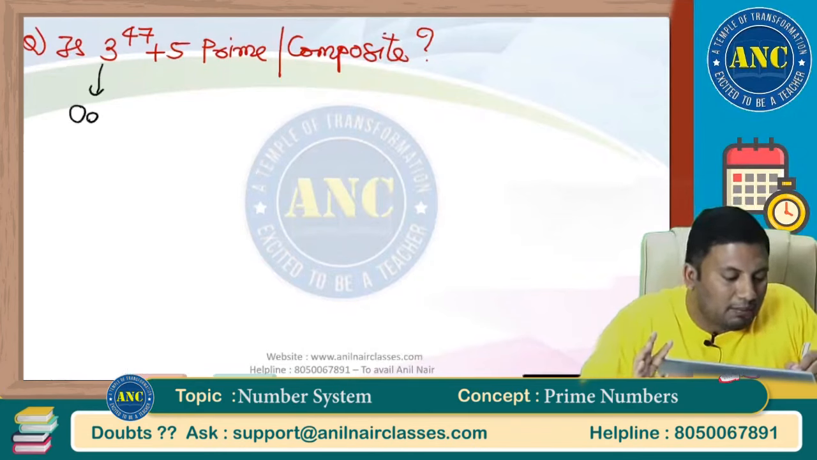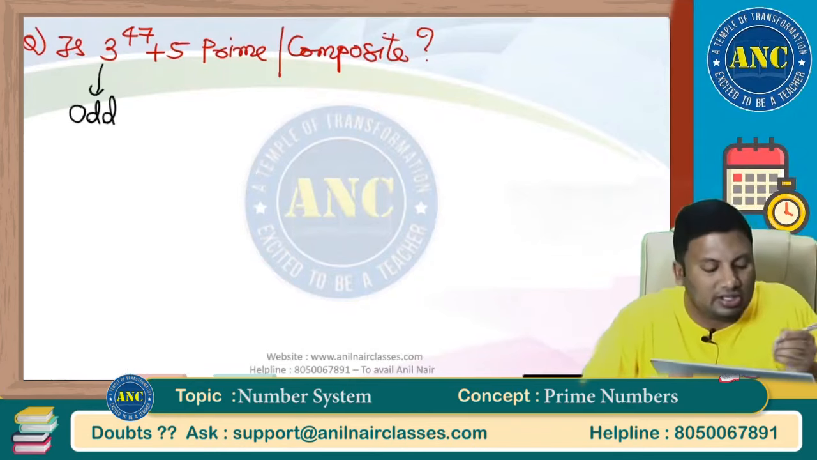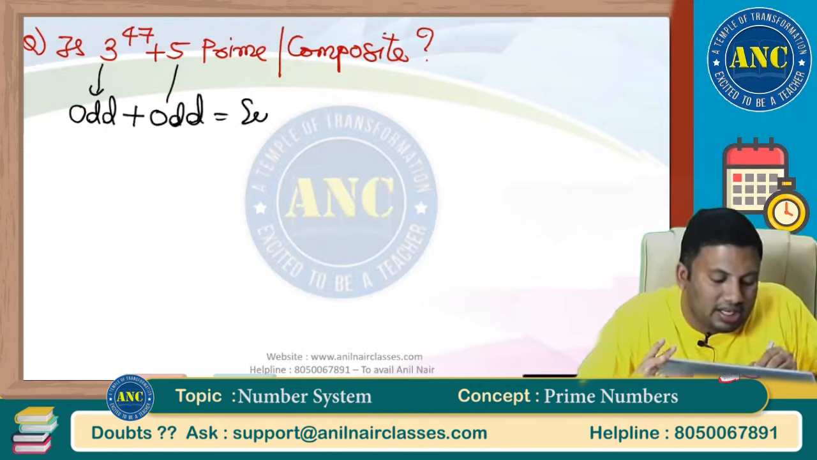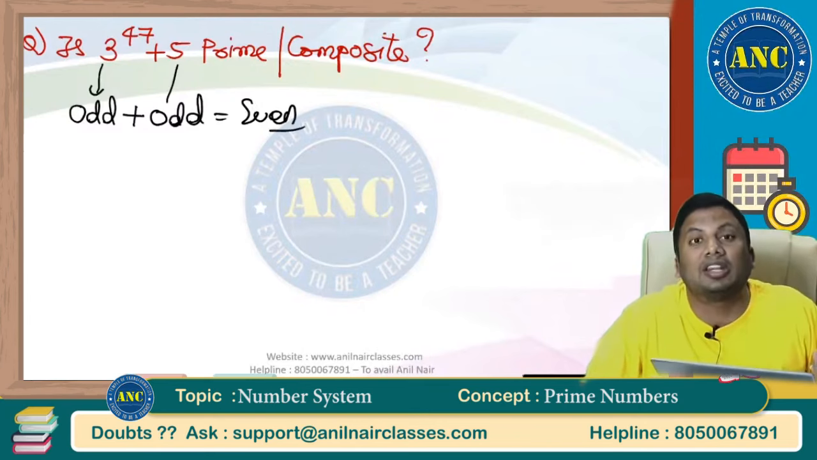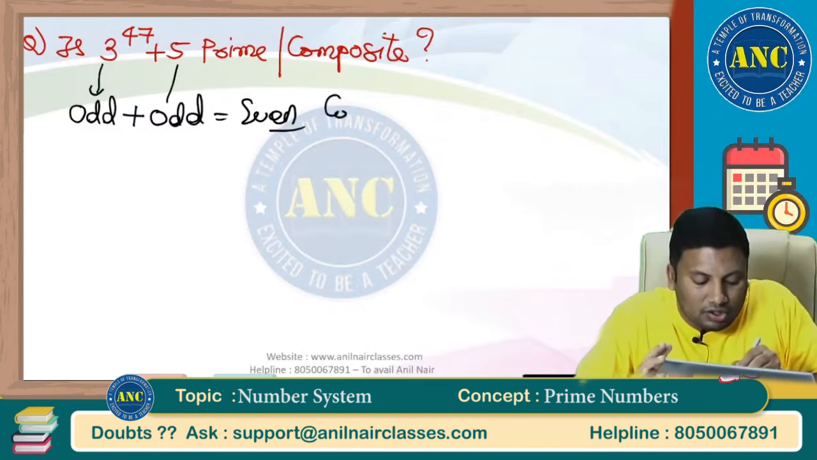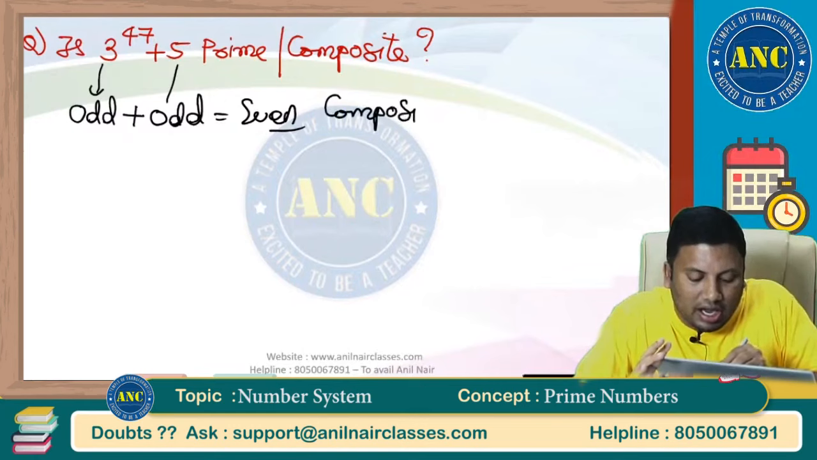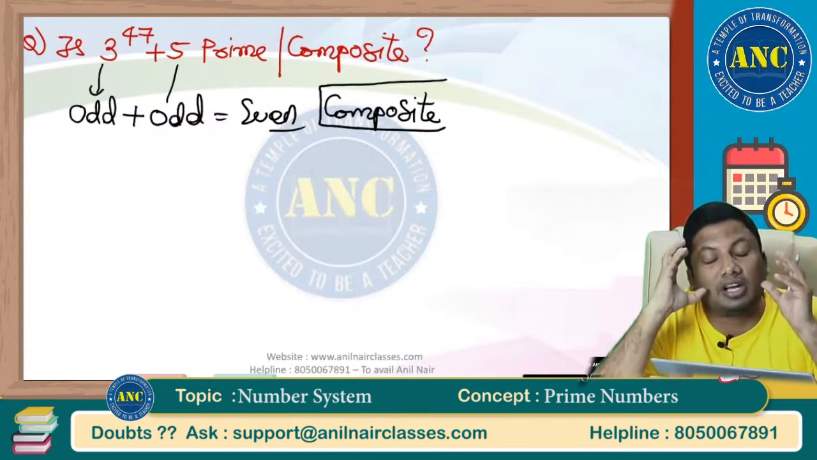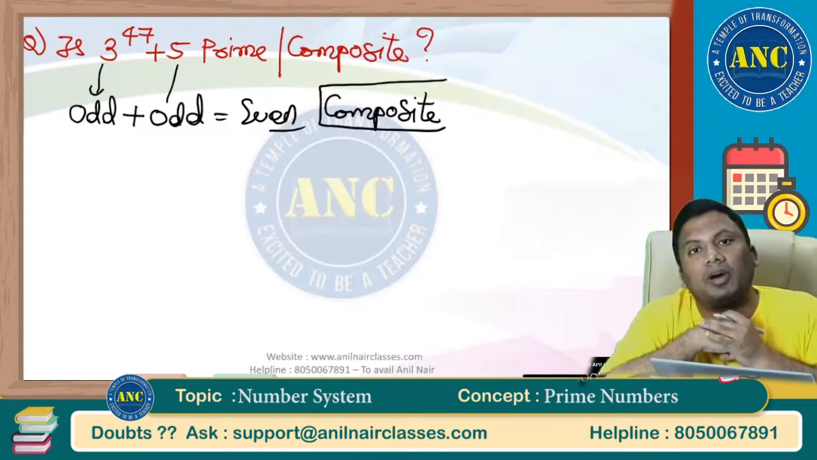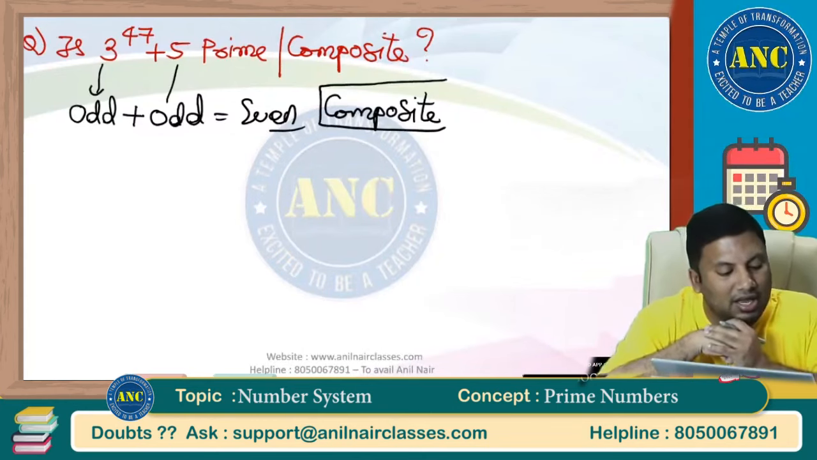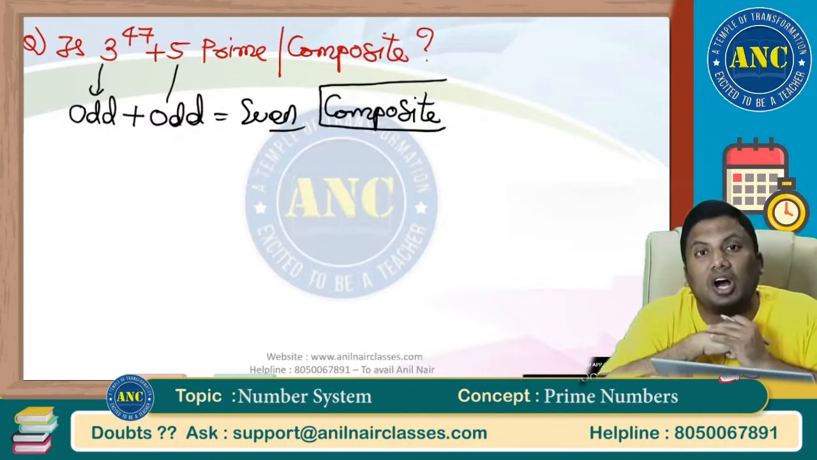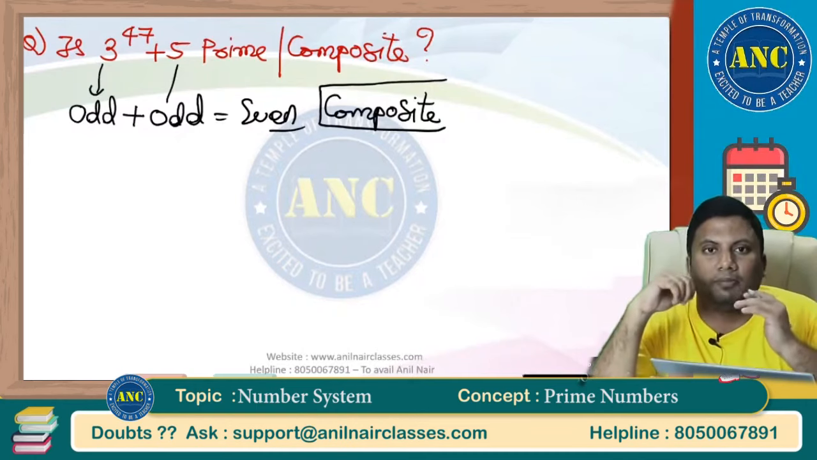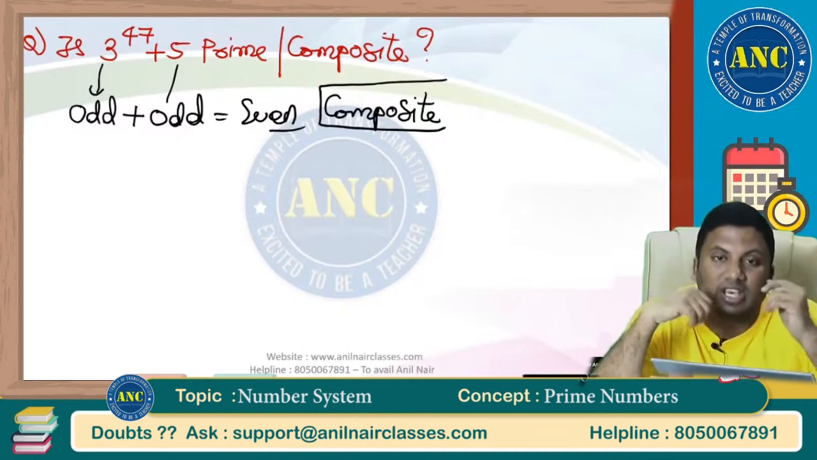3 is an odd number. Odd number power any number, it is odd. 5 is an odd number. Odd plus odd is an even number. There is no even number other than 2 which is prime. So the answer for this question is a composite number. This number is composite because 3 power 47 is an odd number, 5 is an odd number, and odd plus odd is an even number. There is no even number other than 2 which is prime. Write down in the same sequential order.